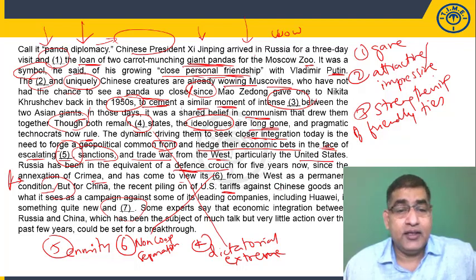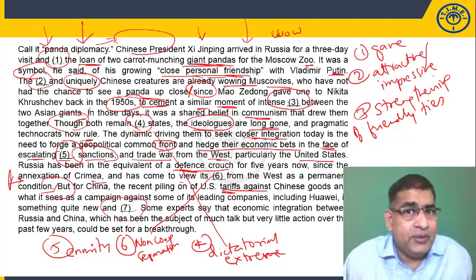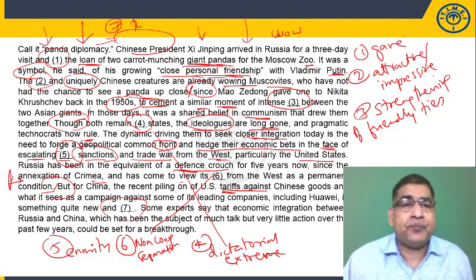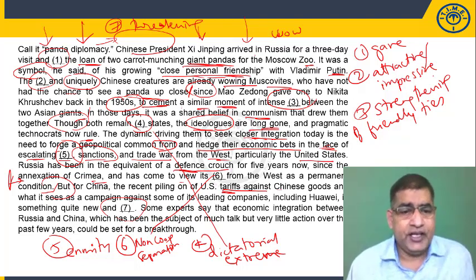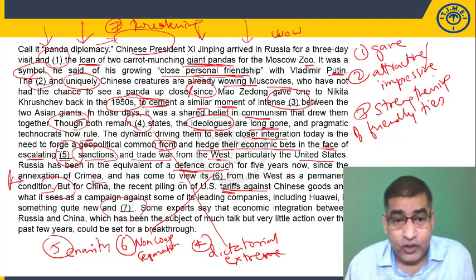But for China, the recent piling on of US tariffs against Chinese goods and what it sees as a campaign against some of its leading companies, including Huawei, is something quite new and threatening, maybe. So let's say threatening or something like that, negative. Okay, threatening or bad for its economy.